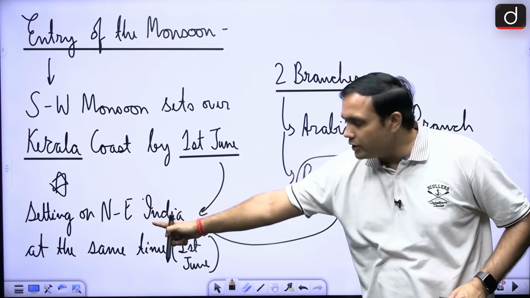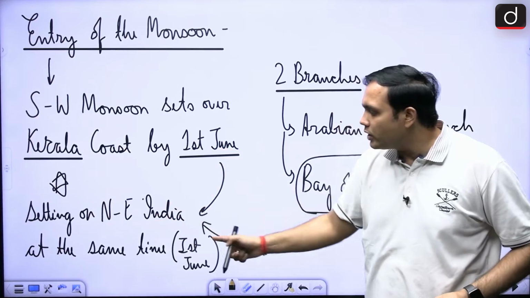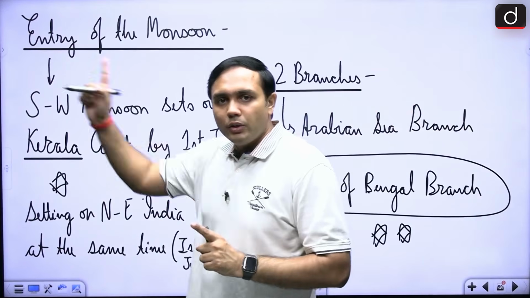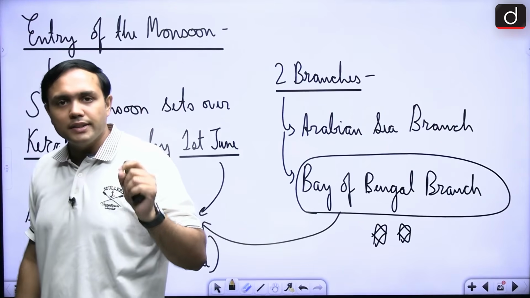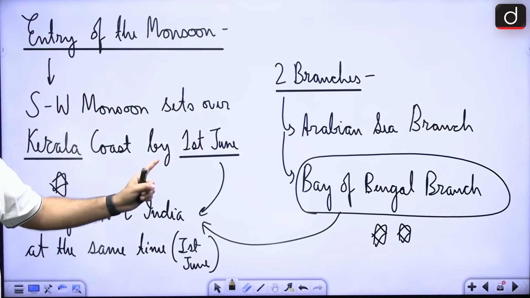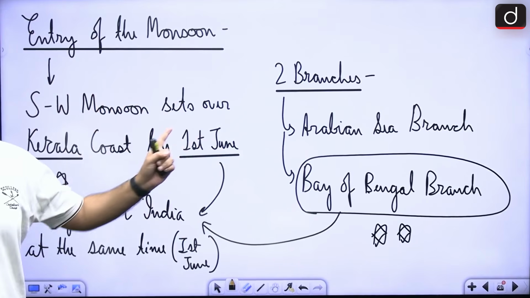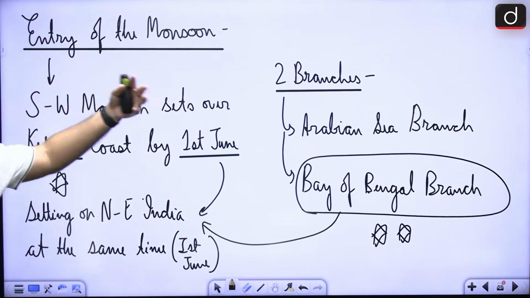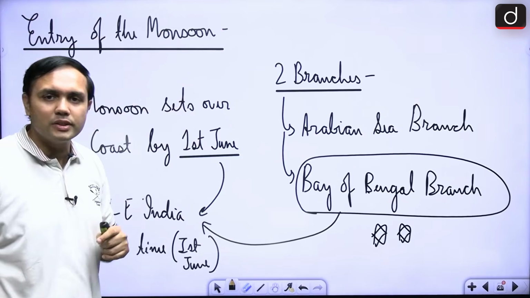Around the same date, it is also being received in northeast India, right? So this is very, very important. Mizoram is also receiving at the same time when these winds are being received in Kerala. So 1st of June is seen in both the cases, right? Now, how is it that Mizoram is also receiving around the same time?